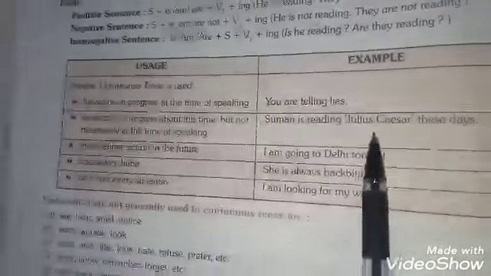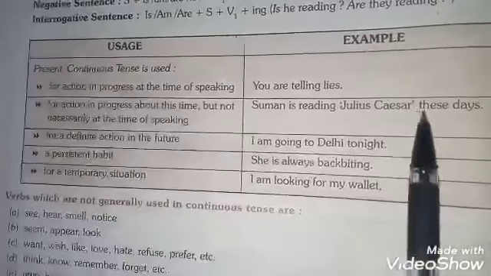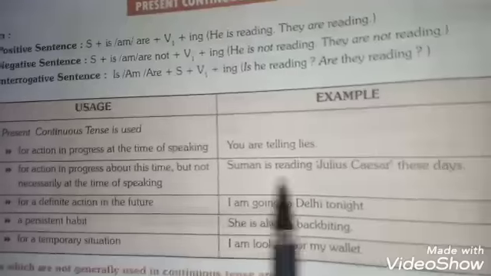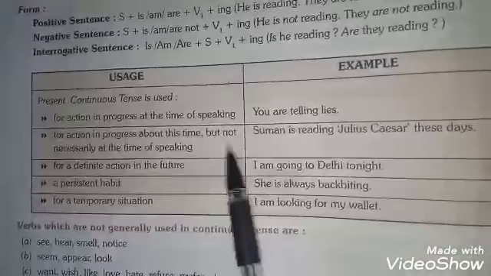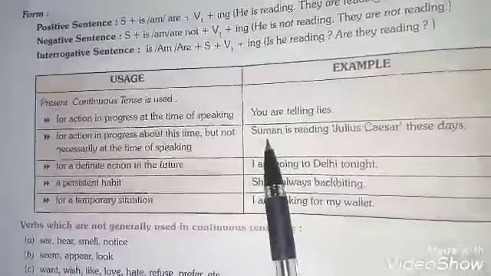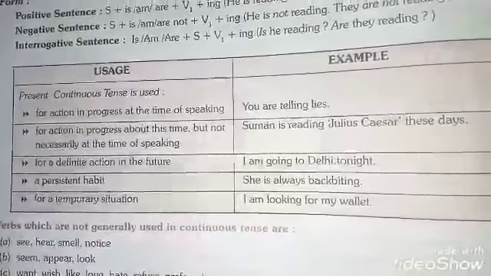Suman is reading Julius Caesar, a famous book by Shakespeare, these days. Here you find that the action is not continuing at the same time but it is in progress. So this type of sentence follows present continuous tense.